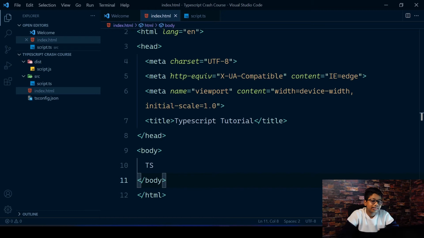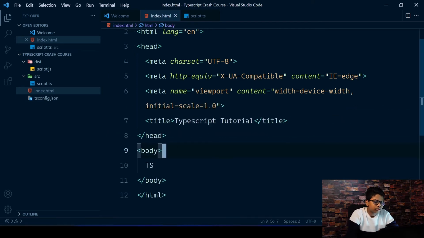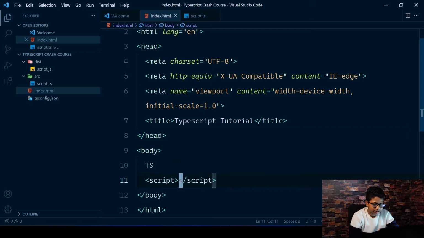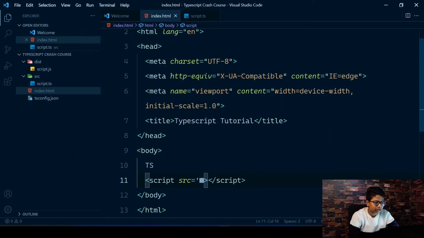And now we're going to link up our script, and we're not going to link the TypeScript script because, as I told, the browser won't understand TypeScript. So you're going to link up this script, which is again and again being compiled by our TypeScript compiler process that's running in here. So you'll know how to link a script tag, right? So you can do a script, and it's going to have a source of dist/script.js.